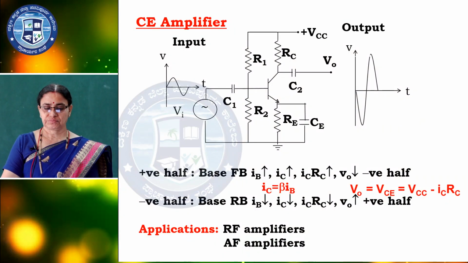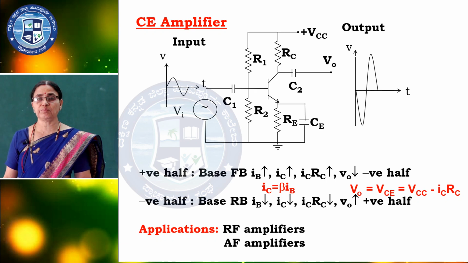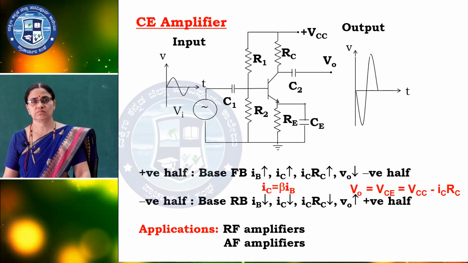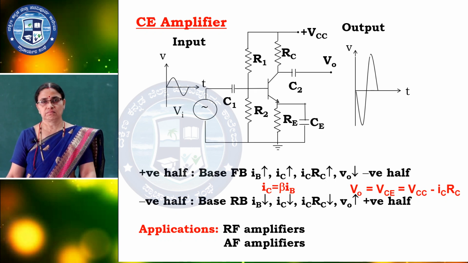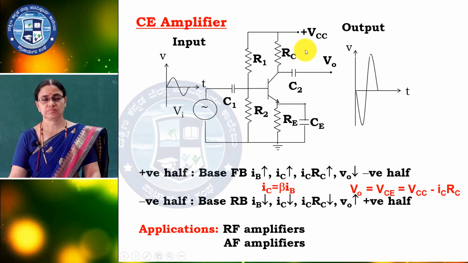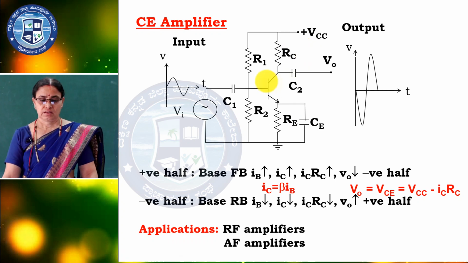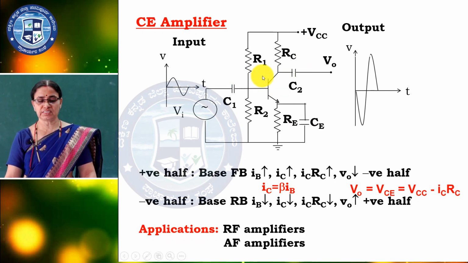CE amplifier, it is very important, so we are studying it in detail. Here R1, R2, RC and RE are for biasing, and C1, C2 are the coupling capacitors which block DC and allow AC. VCC is the supply.